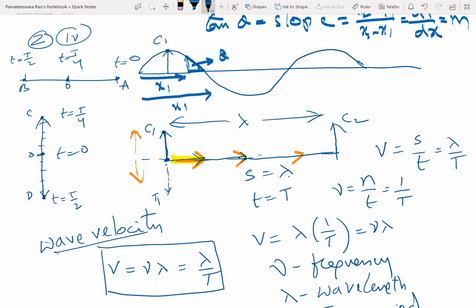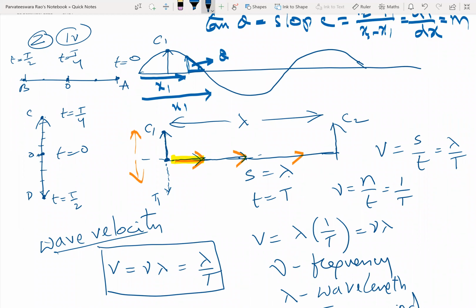So sometimes it will be at the extreme positions A and B or C and D. Sometimes it will be at the mean position. Sometimes it lies to the right of the mean position. Sometimes it lies to the left of the mean position. Yes or no? Yes, sir. So the particle is not at rest.